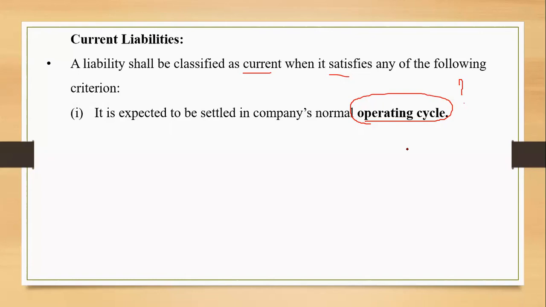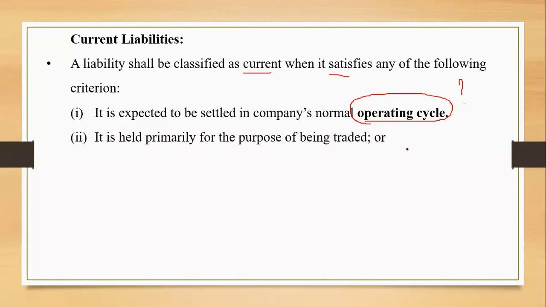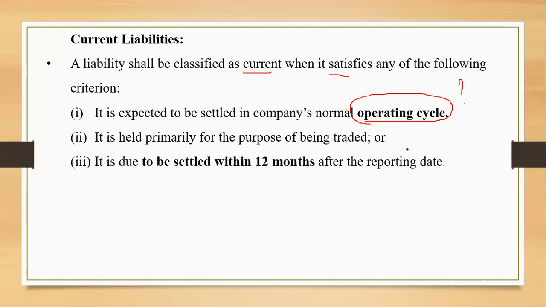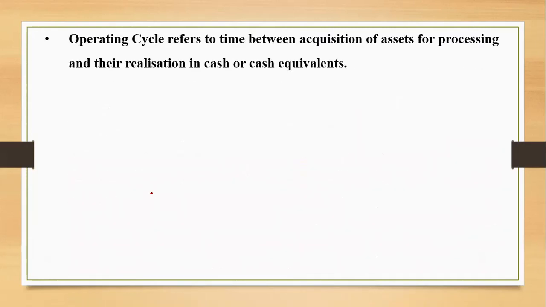In case the operating cycle is not specified anywhere, then by default we take it as a period of 12 months. So a current liability is expected to be settled in the company's normal operating cycle or 12 months, whichever is more. That is the proper definition of a current liability. Let us see the criteria to be followed for current liabilities of being traded. The same thing will come to the assets also. It is due to be settled within a period of 12 months. So these are the two things I want you to remember for a current liability: amount to be settled within 12 months or operating cycle, whichever is more.